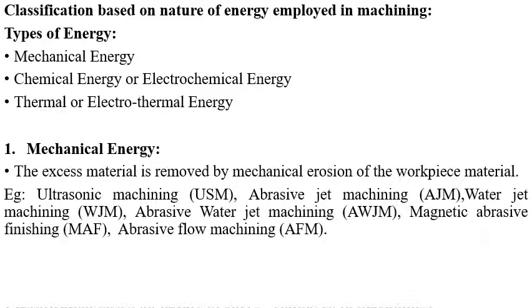These are a few of the processes that come under mechanical energy utilization.